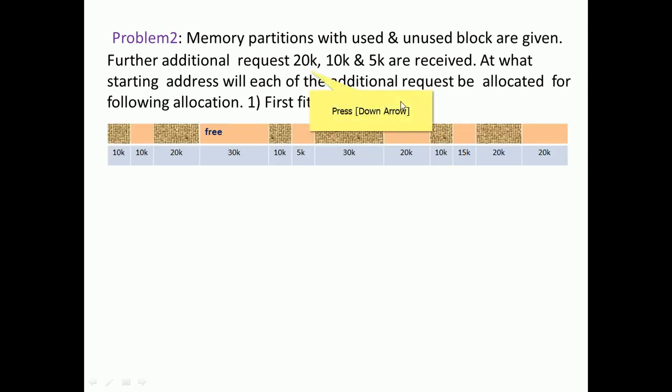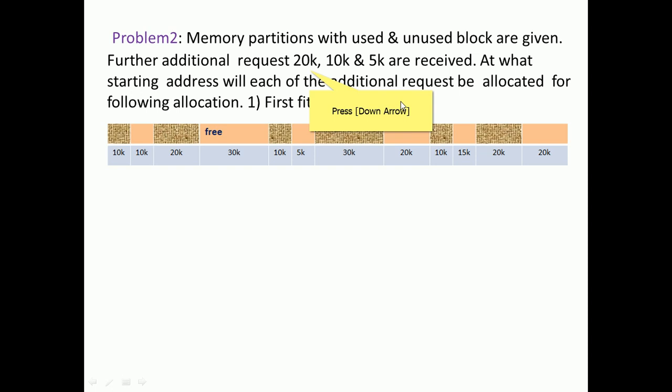This is given. Here we have a 10k job, 20k, 10k, 30k, 10k, 20k. The textured blocks are occupied. The light orange color is free space, holes. This is free space, that is free space, 5k, 20k. Now we consider the additional requests 20k, 10k, 5k. How can we perform this with the best fit and first fit algorithms?